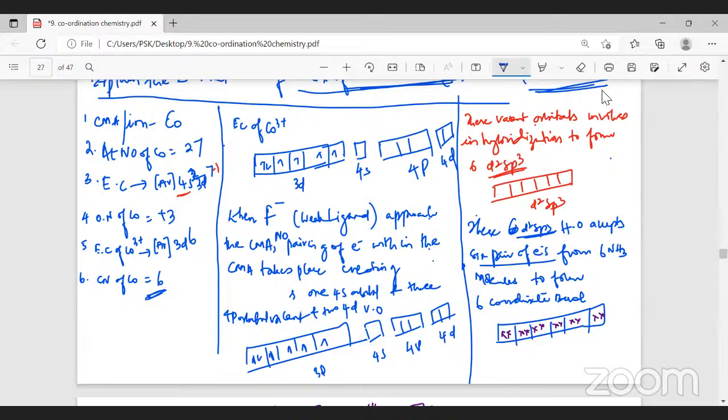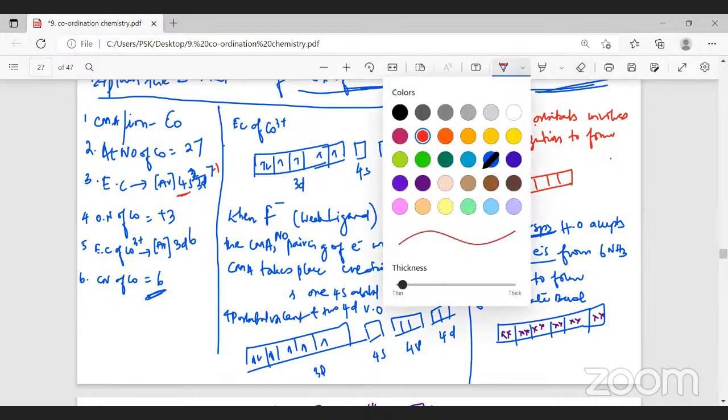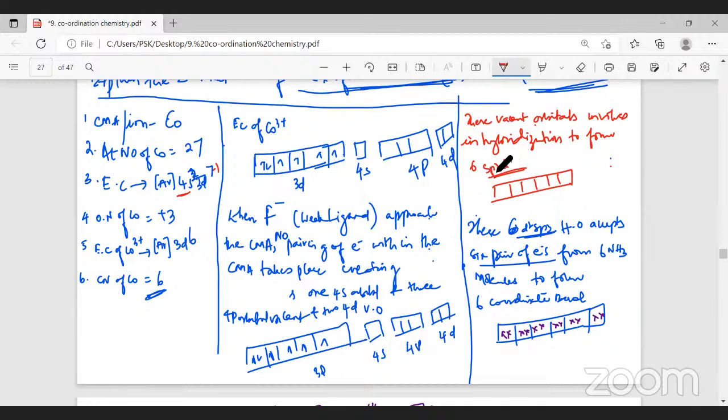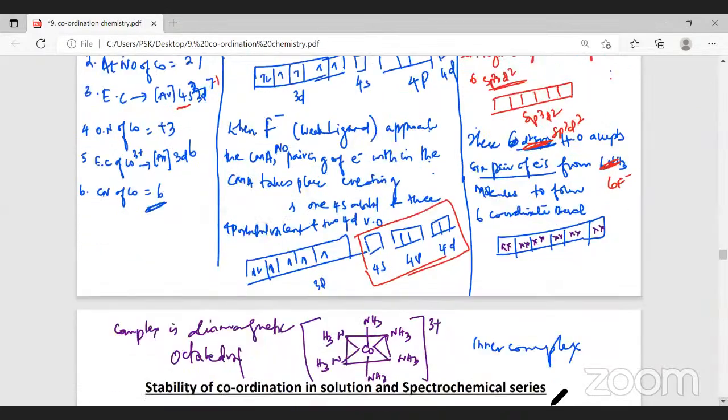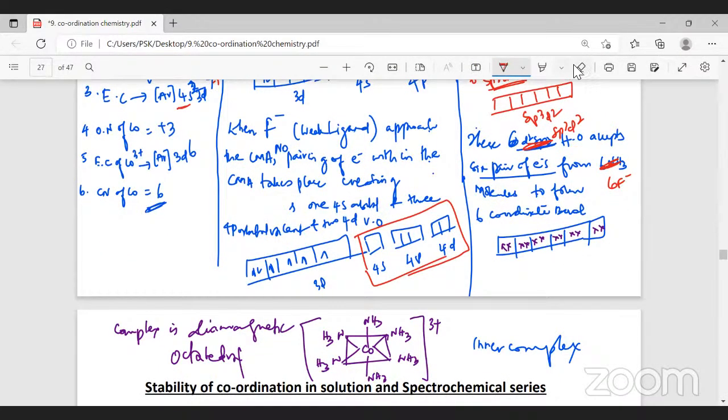Now these vacant orbitals will undergo hybridization to form what? What will be the name of this hybrid orbital? 6 sp3d2, because the first orbital here is s. So this will undergo hybridization to form 6 sp3d2 hybrid orbitals. This hybrid orbital accepts 6 pairs of electrons donated from 6 fluoride ions to form 6 coordinate bonds. This also remains the same.